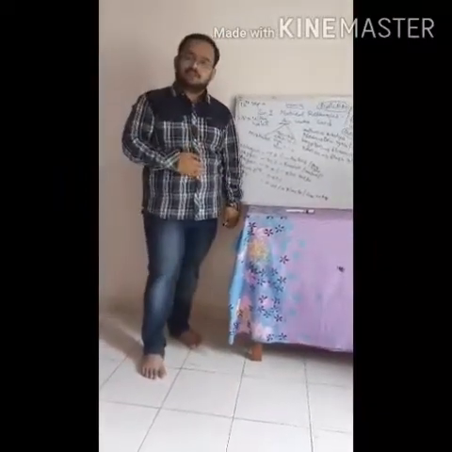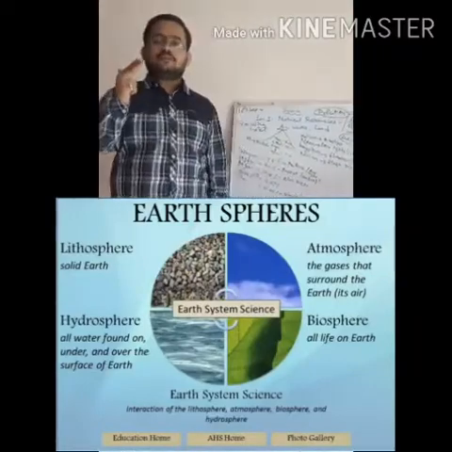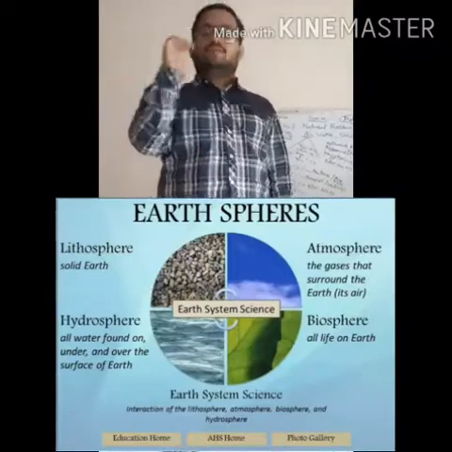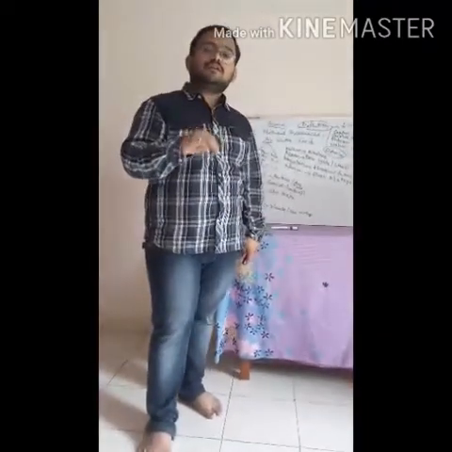Now basically there are four spheres of the earth. Those are atmosphere, hydrosphere, lithosphere and biosphere. Atmosphere includes the layer of air, not land. Hydrosphere includes water. Lithosphere includes land. And biosphere includes all these three, all living things. It may be from air, water or land.